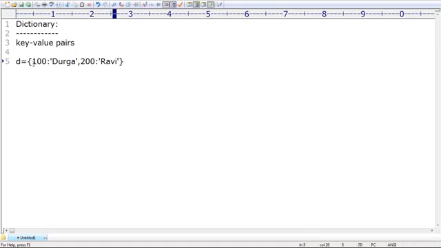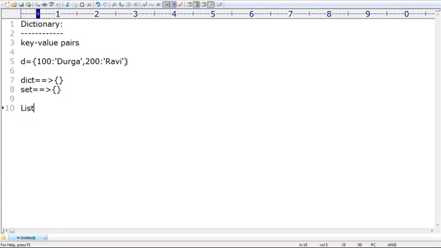Have you observed how many key values are there? Two key values are there. And which symbols am I using? Enclosing inside curly braces. Remember that, because for dictionary and set we are required to use curly braces. For the dict data type, compulsorily we should go for curly braces. Even for the set also, we should go for curly braces only.